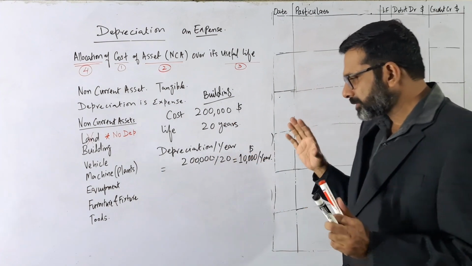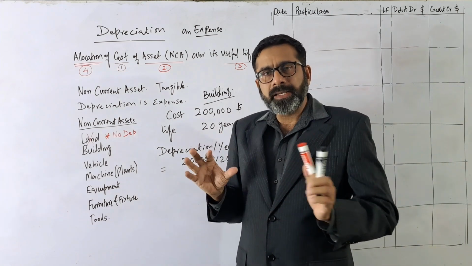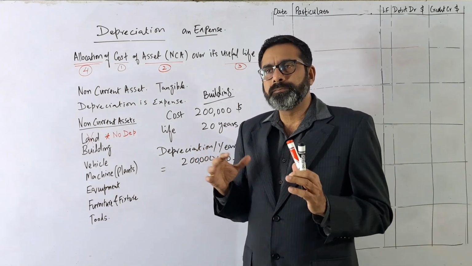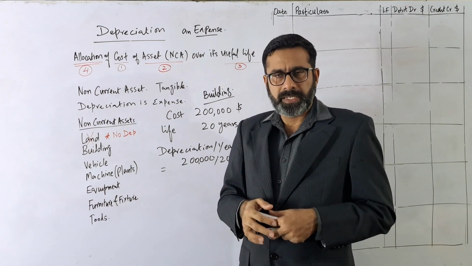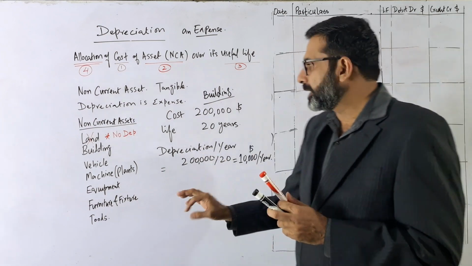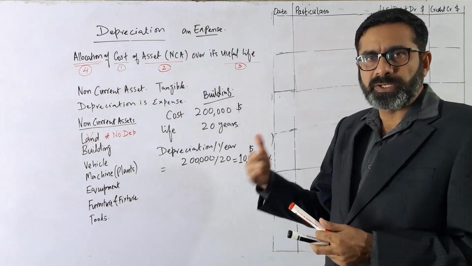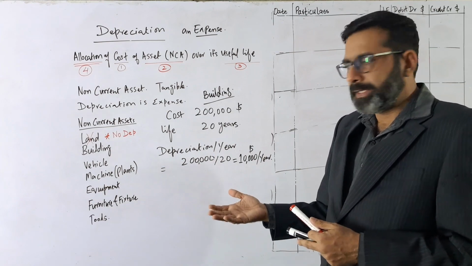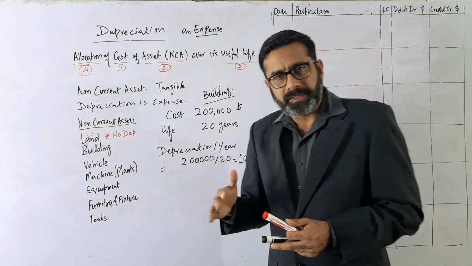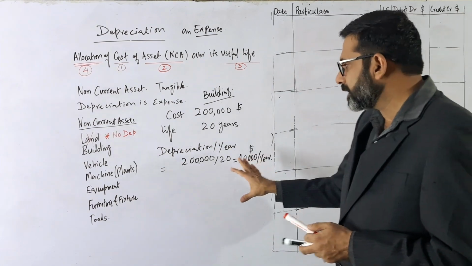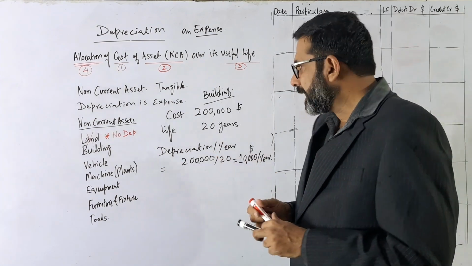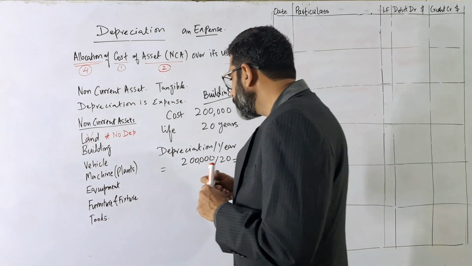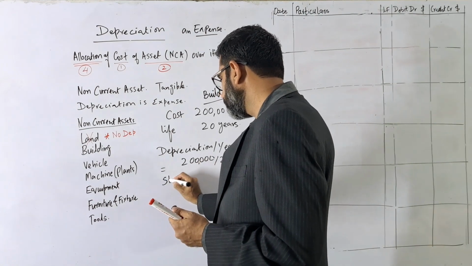Now here there are many different methods of calculating depreciation. But here we are taking the very basic method. Obviously we will calculate the other methods in the next sections, the different types of depreciation. But here we are considering the very basic method, called the straight line method.